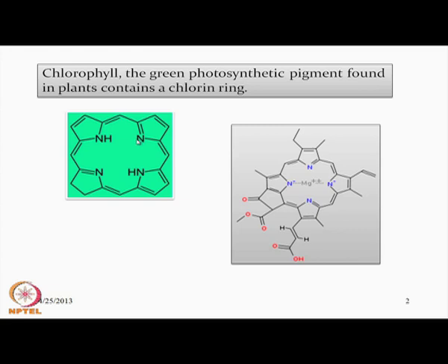This chlorin ring is there, and in photosynthesis it is binding to a main group metal ion. It is not binding to a typical transition metal ion like iron in hemoglobin and myoglobin, but it is binding to magnesium. But still it is colored. So, the color is not due to the presence of magnesium, it is due to all the other rings present in this organic molecule, because organic molecules are sometimes colored. They can have different types of transitions, the pi star and n pi star type of transitions.